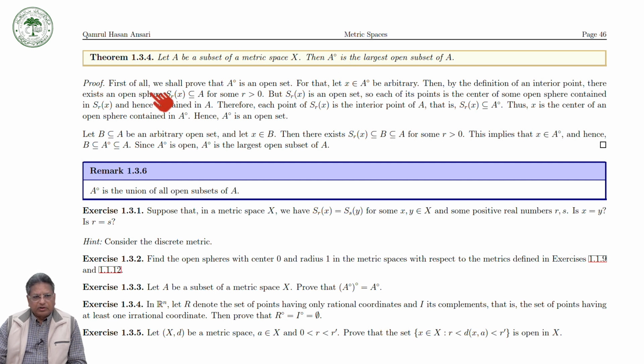So first of all we shall prove that interior of A is an open set.